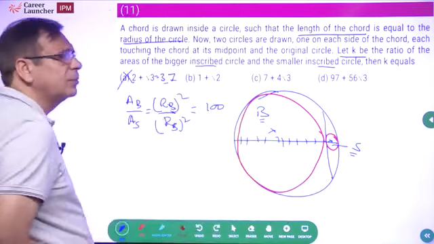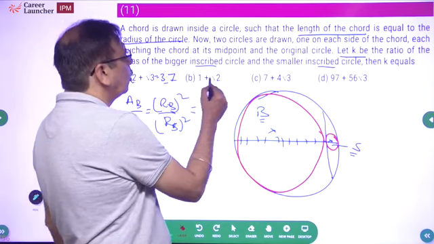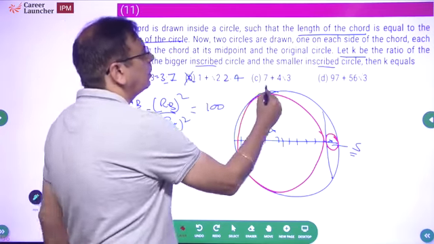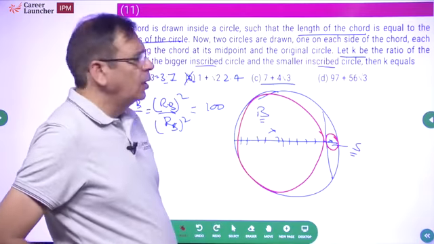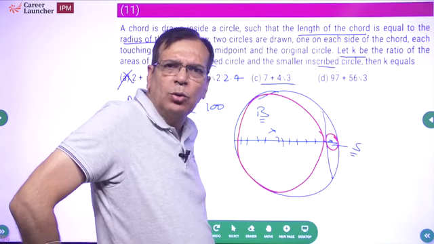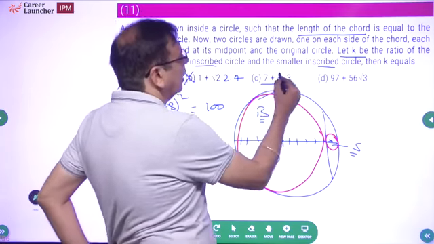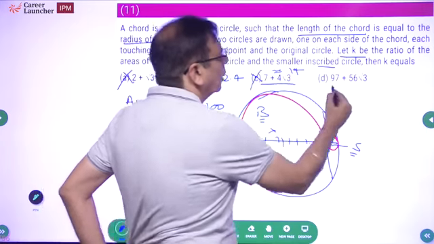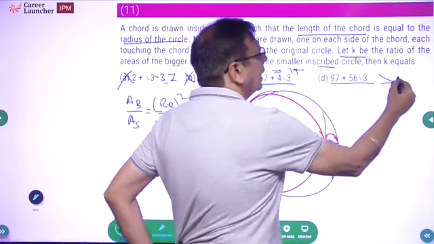How will this become the answer? 1.4 plus 1, 2.4. 7 plus 4 root 3. What is 4 root 3? 1 root 3 is 1.7. 1.7 into 2, 3.4 into 2, 6.8. 6.8 plus 7, 13.8. So let's say approximately 14. Wrong. And what is this? This is definitely greater than 100, right?